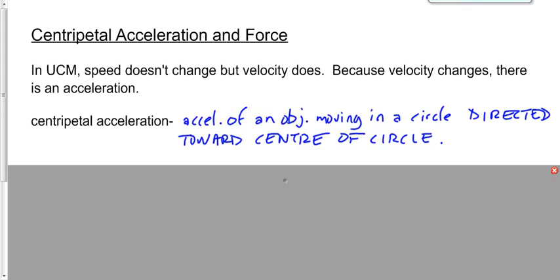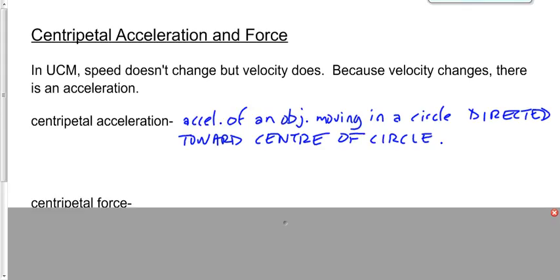Or, wait a second, a car going around a turn with 5 people in the back seat being thrown to the outside? The acceleration is always toward the middle of the circle, not towards the outside, but toward the middle of the circle. I'll explain why you get thrown to the outside if the acceleration is toward the middle of the circle a little bit later on. So it's the acceleration of an object moving in a circle directed toward the center of the circle.